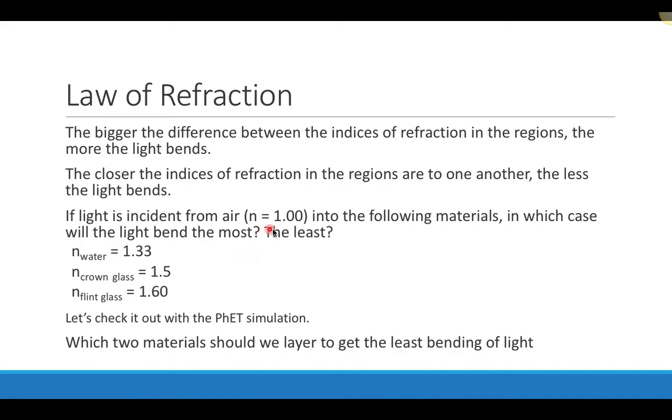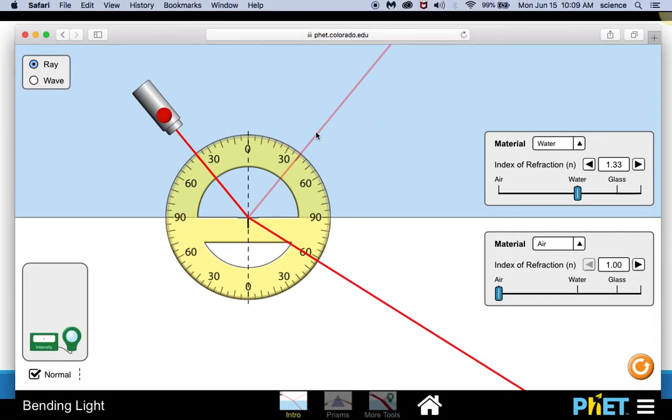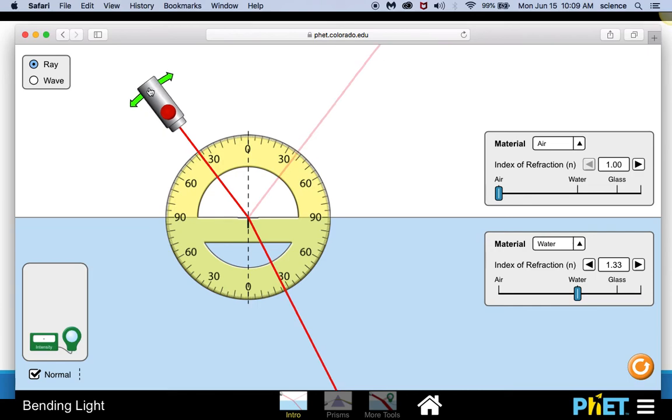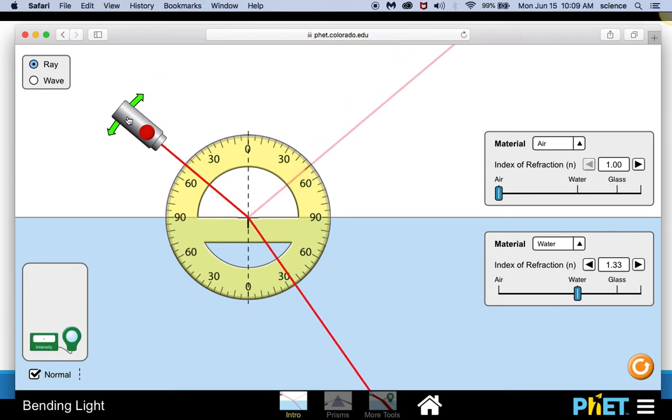So if light is incident from air into the following materials, in which case will light bend the most, and in which case will it bend the least? Let's check it out with a PhET simulation. All right, so let's come over here. Let's put this back to air. Let's put this first to water. All right, let's just put it at 50 degrees. So let's see what happens.